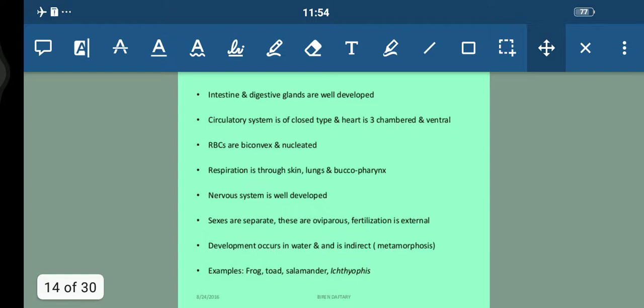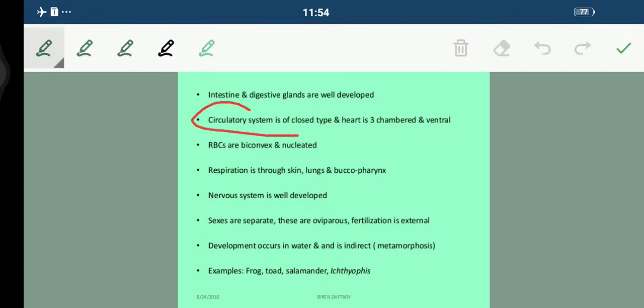Now the intestine and digestive gland are very well developed, students, in this case. And the circulatory system is of closed type. Fine, it is a closed type circulatory system. So it means it has vessels. Fine, it has blood vessels through which the blood flows. And talking about the heart, the heart is three chambered. Fine, and ventral in position. RBCs are nucleated, students. Fine. And respiration is through skin, lungs and buccopharynx. So respiration is done either through the skin or through the lungs.